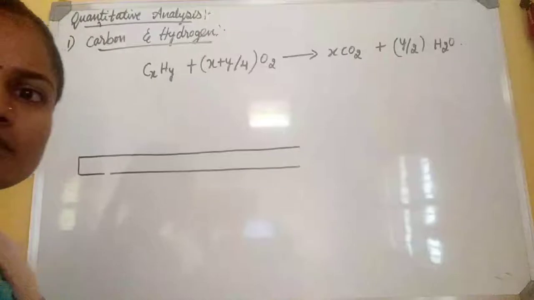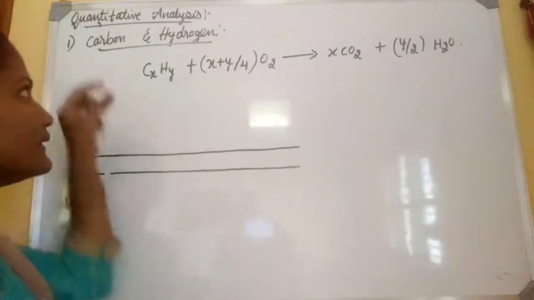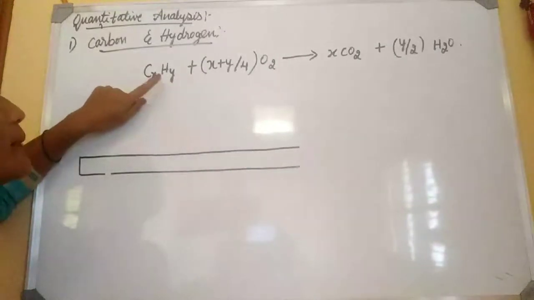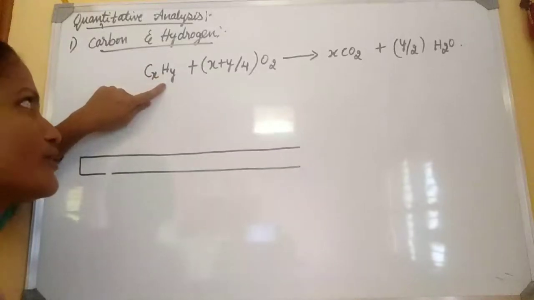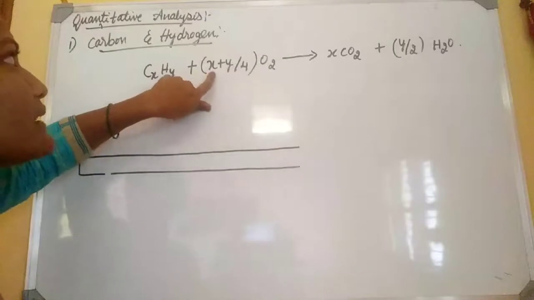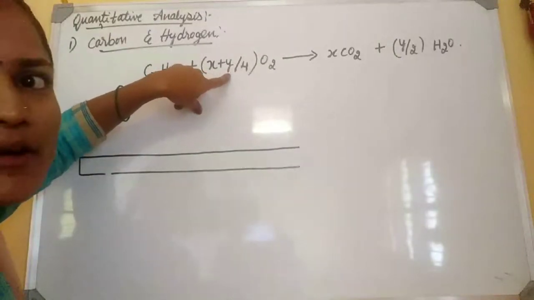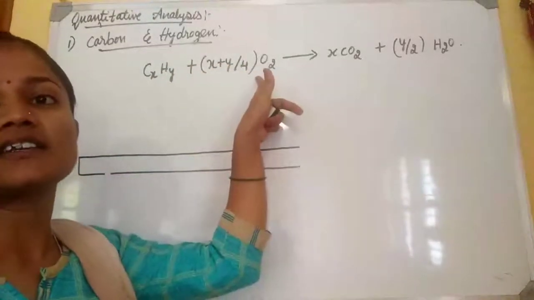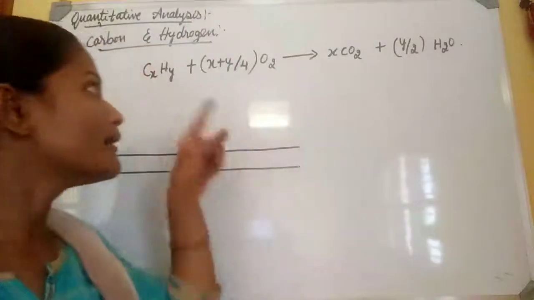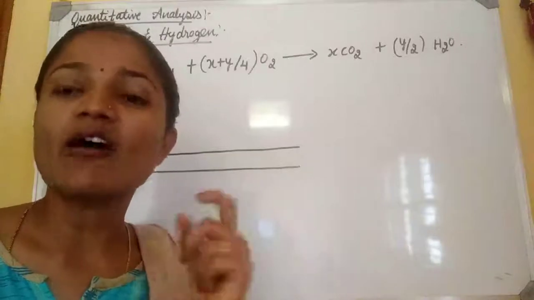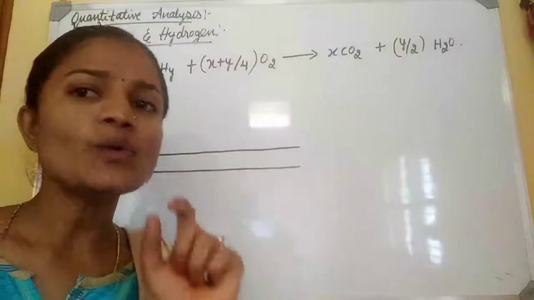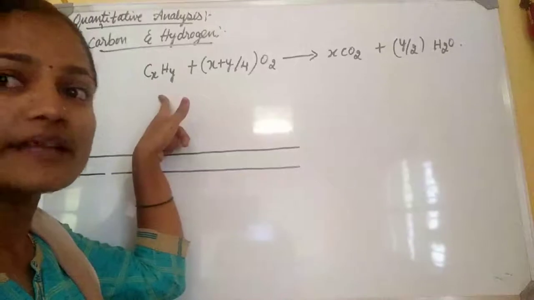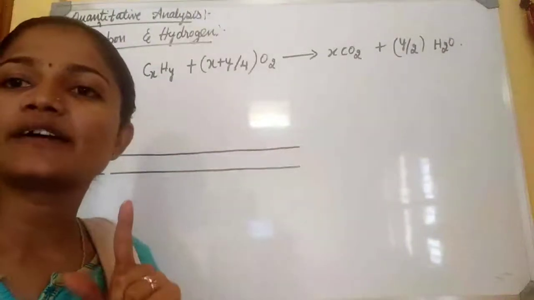For the given organic compound CxHy, x represents the number of carbon atoms and y represents the number of hydrogen atoms. It reacts with (x + y/4) O2, since it undergoes oxidation in the presence of oxygen and copper 2 oxide.